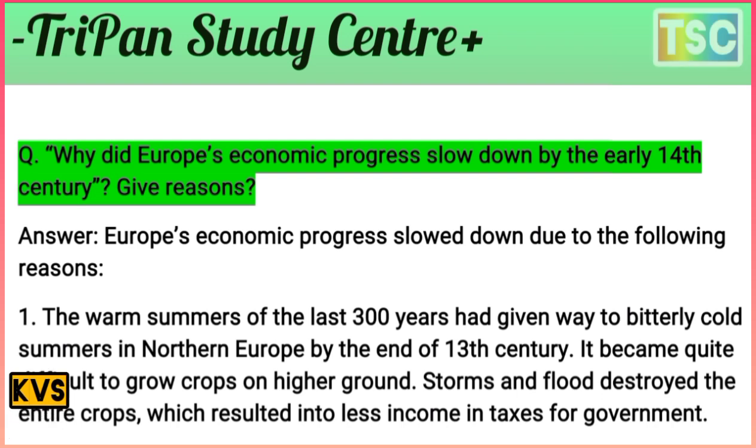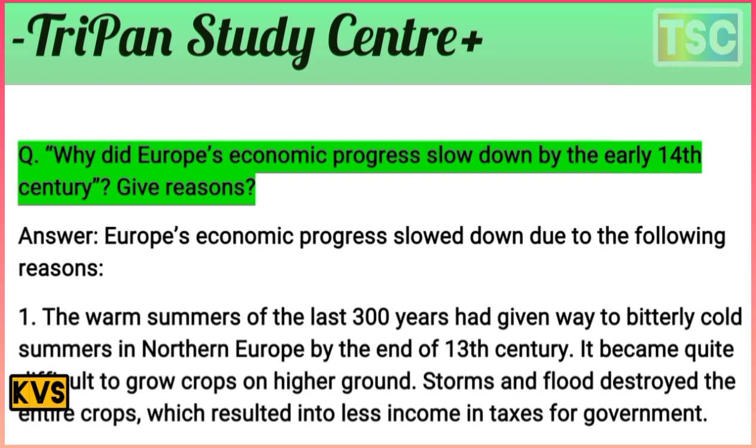First of all, the warm summers of the last 300 years had given way to the bitterly cold summers in northern Europe. By the end of the 13th century, it became quite difficult to grow crops on higher ground. Storms and floods destroyed their entire crops, which resulted in less tax income for the government. That is important.